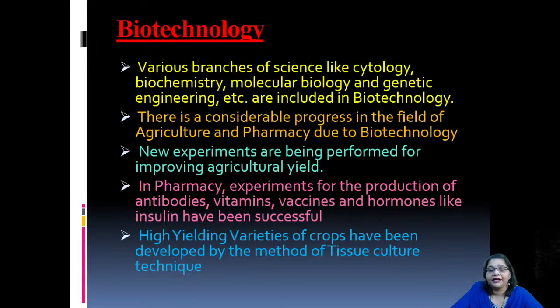This can be studied under biochemistry, which is also necessary for biotechnological processes. Not only that, molecular biology and genetic engineering should also be studied, and they are directly related to the biotechnological processes.